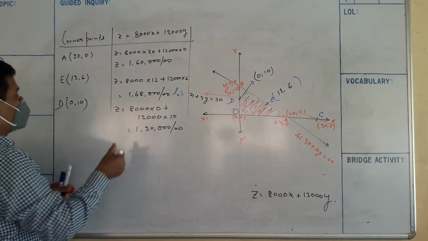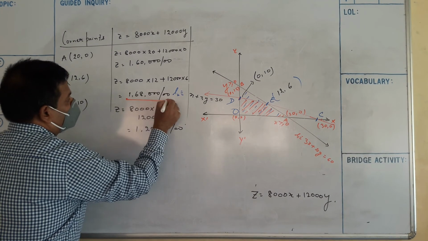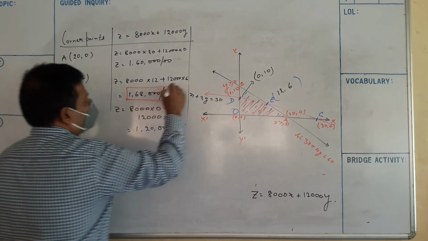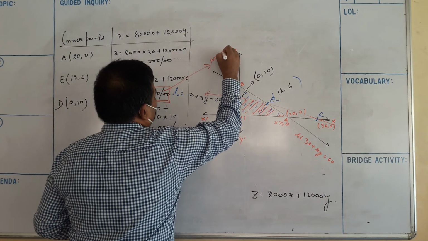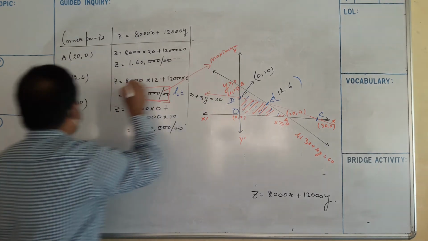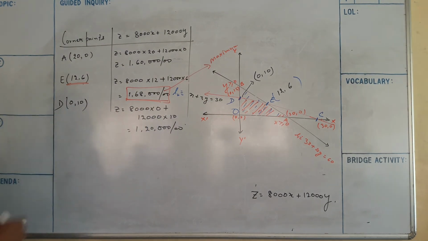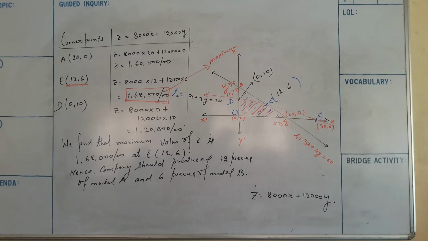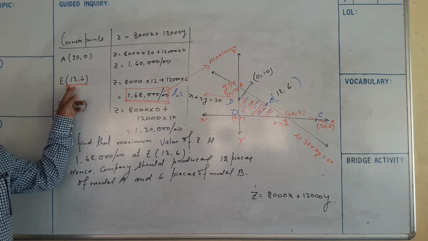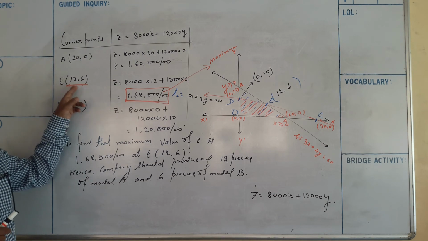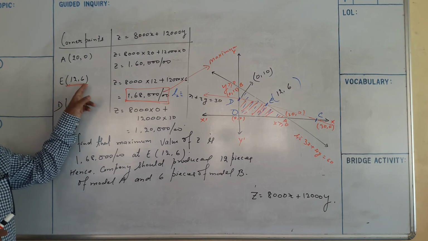So where is the maximum? At E. This point is the maximum point. At the point E, x is equal to 12 and y is equal to 6.